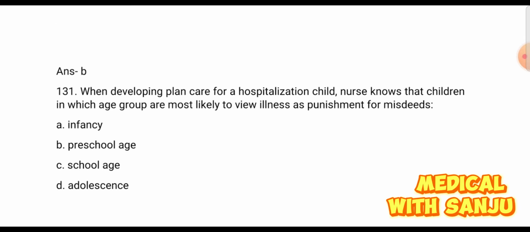Question 131. When developing plan of care for a hospitalized child, nurse know that children in which age group are most likely to view illness as a punishment for mistakes. Option A infancy, option B preschool age, option C school age, and option D adolescence.